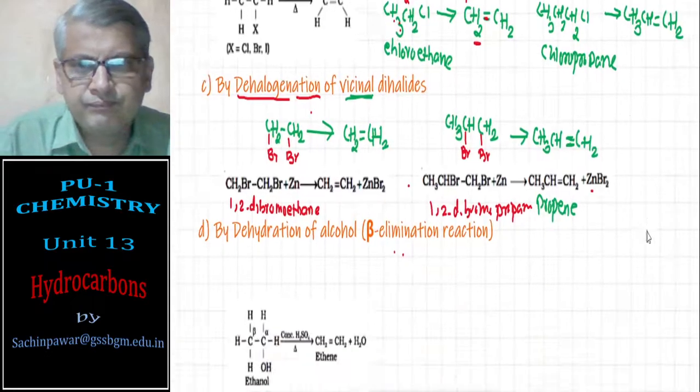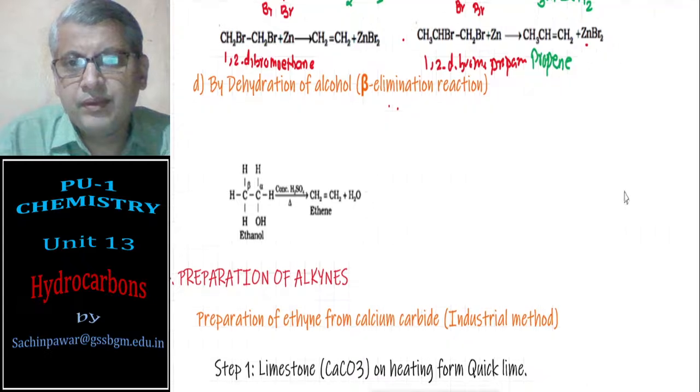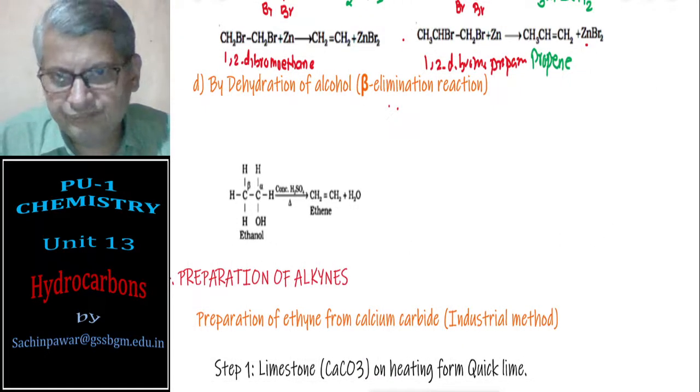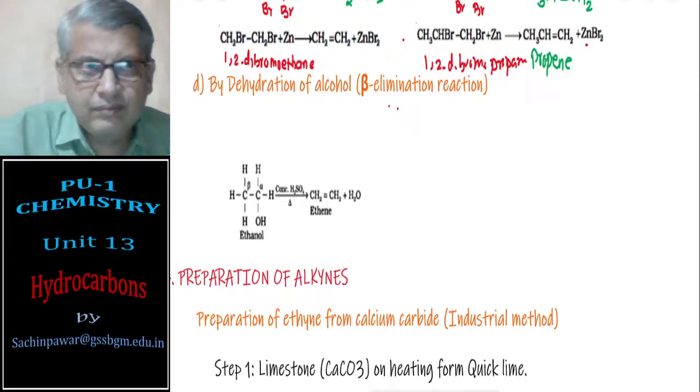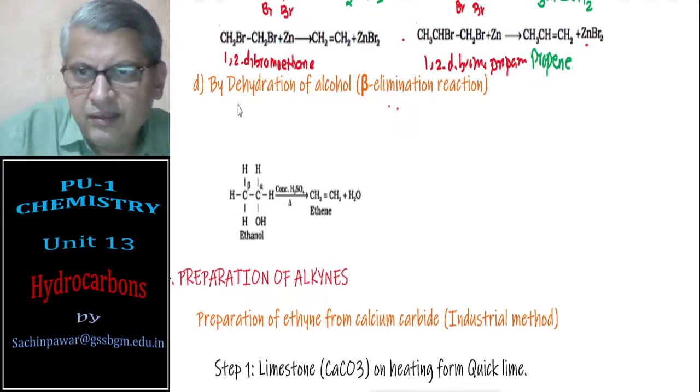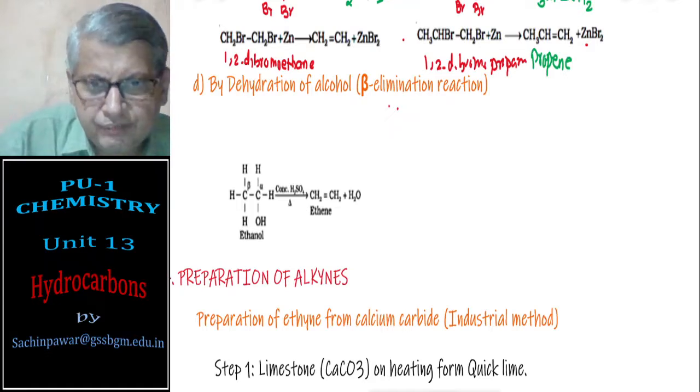Next one, dehydration. Okay, what is dehydration? The meaning of dehydration.